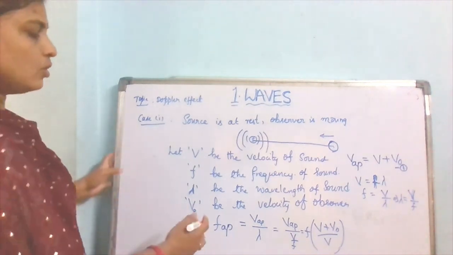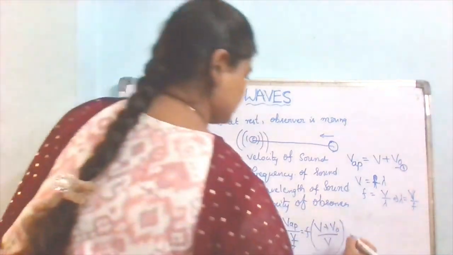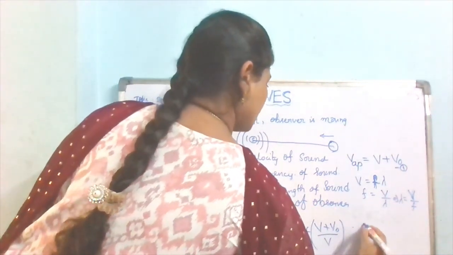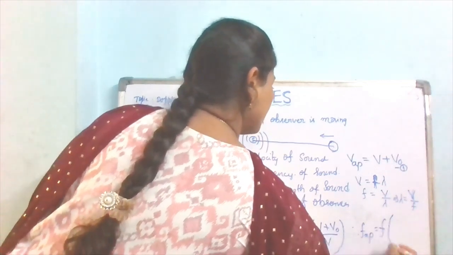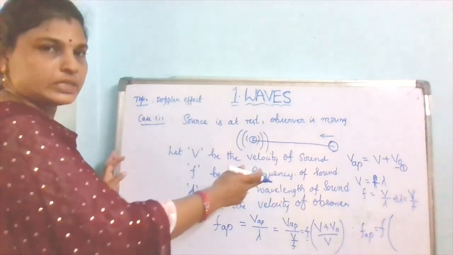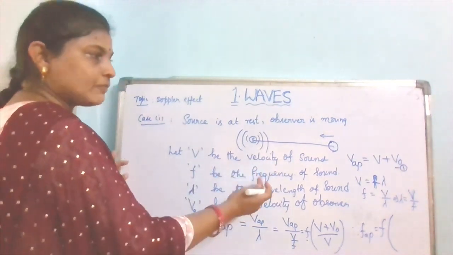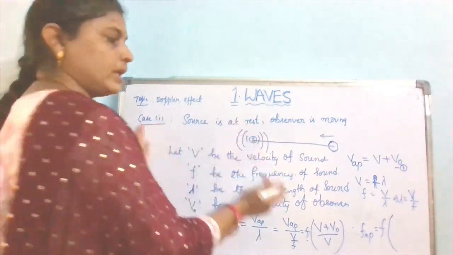So the final equation is: apparent frequency equals the original frequency F, where F is the original frequency of the sound, but after he approaches towards the source, the frequency changes.